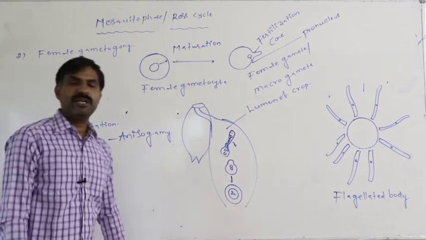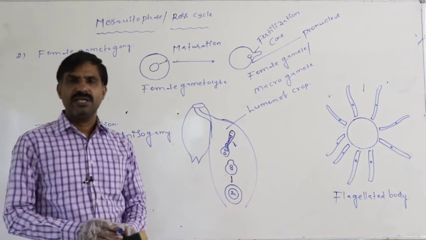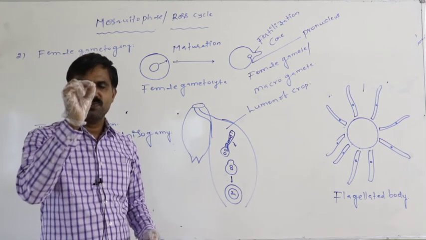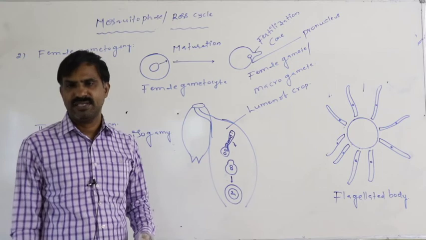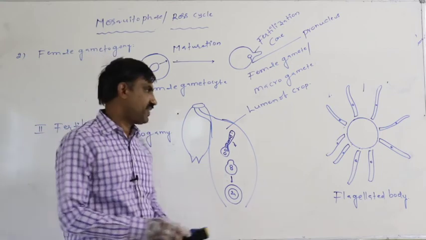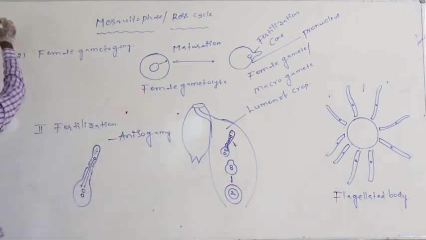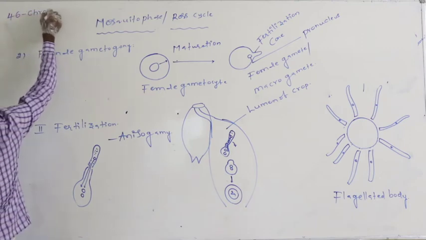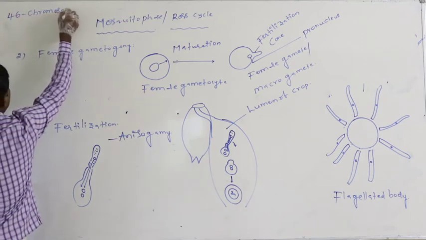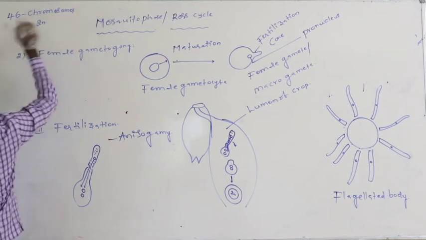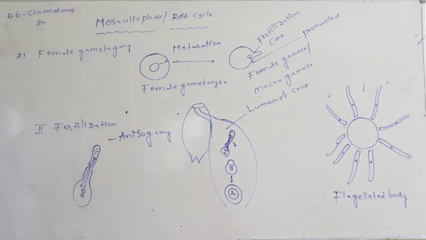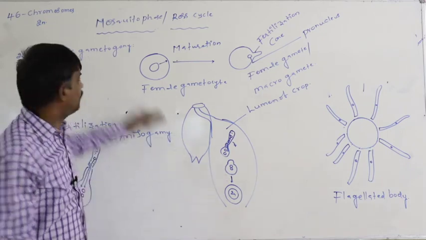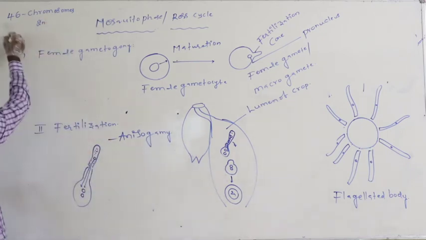What is the meaning of diploid state? If two sets of chromosomes are present, that is called diploid. For example, in the case of humans, if 46 chromosomes are present, that is the diploid condition, the 2N. If 46 chromosomes are present in each and every cell of ours, that is diploid.